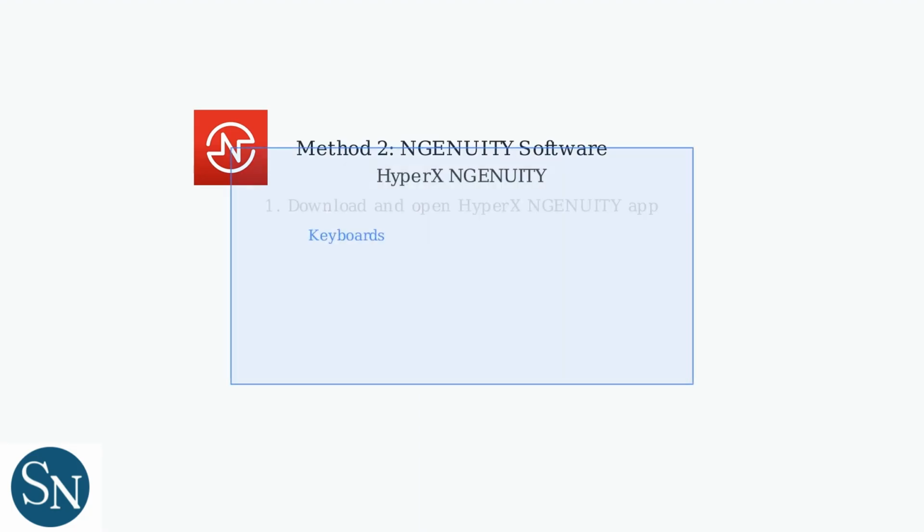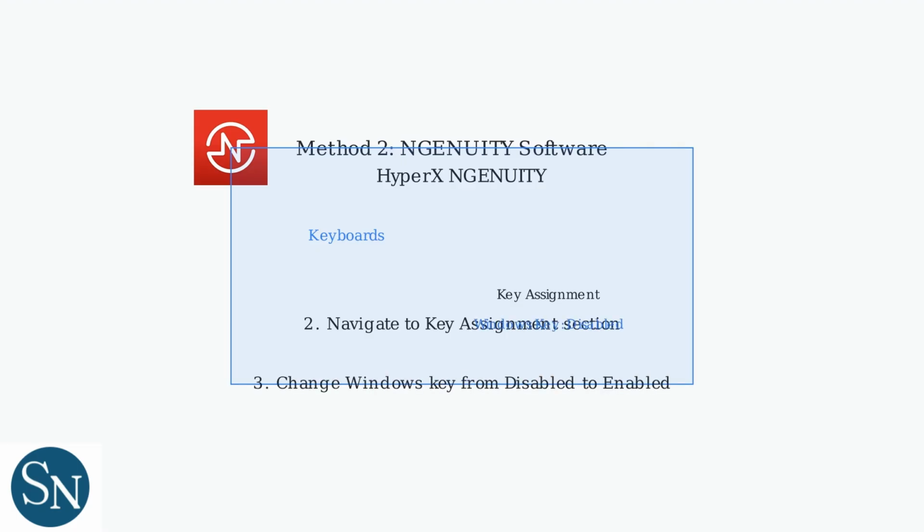For keyboards that support software control, use the HyperX Ingenuity app to unlock the Windows key. First, download and open the HyperX Ingenuity application on your computer. The app interface shows your connected devices. Select your keyboard section. Navigate to the Key Assignment section within the keyboard settings. Find the Windows key option, which shows as disabled in game mode. Change it to enabled. This method also lets you customize other keys with macros or shortcuts for enhanced functionality.